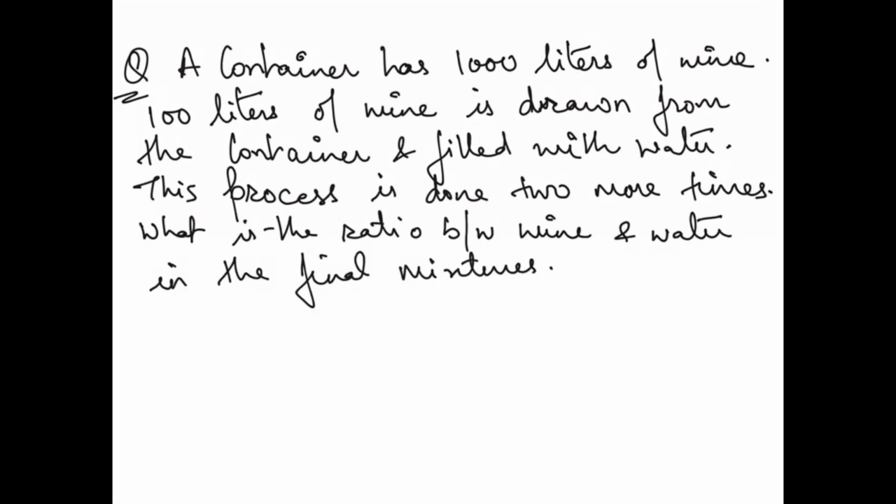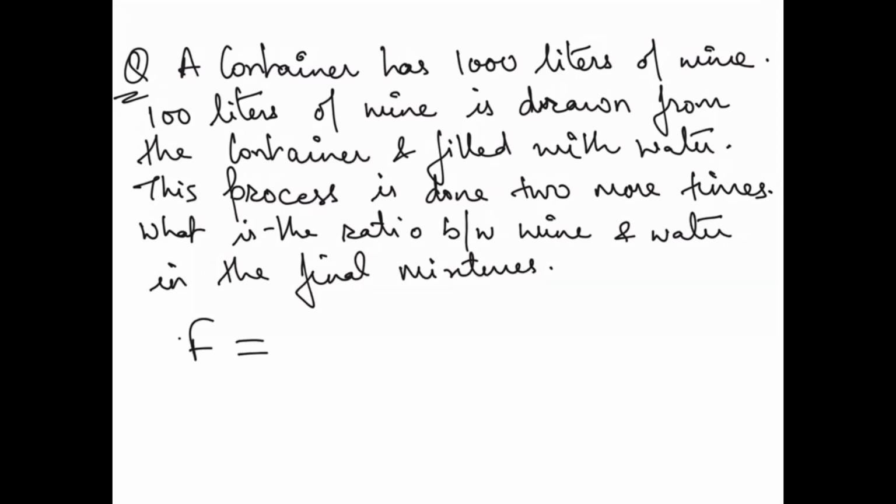Okay, so let's understand this formula with this question. A container has 1000 liters of wine and 100 liters of wine is drawn from the container and filled with water. This process is done 2 more times. So what is the ratio between wine and water in the final mixture? So what you have to do? Basically, you just have to take out the things very easily, right? So we have to take out the final thing.